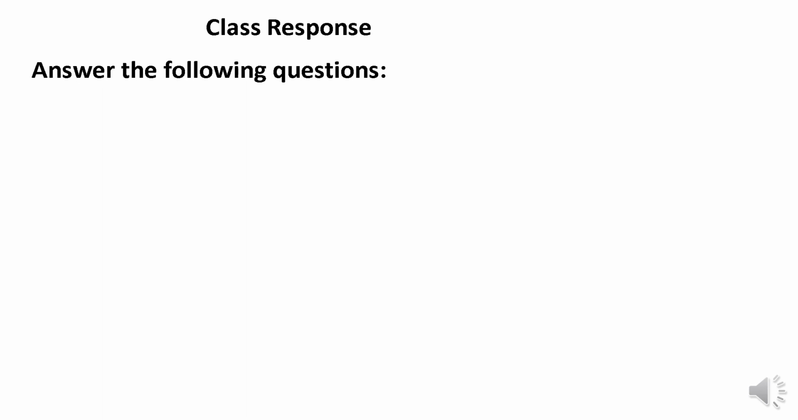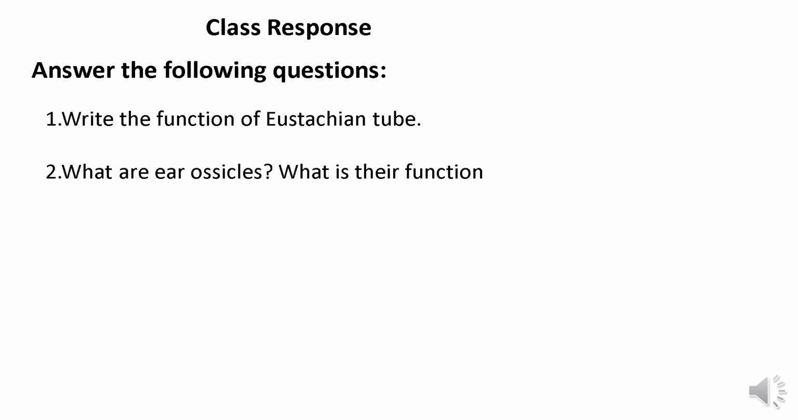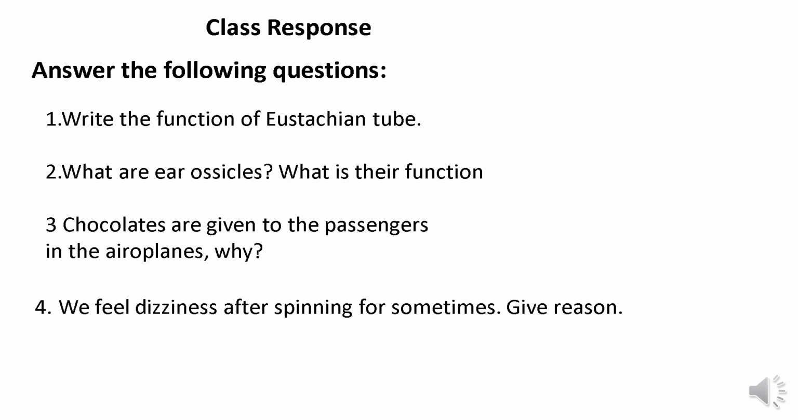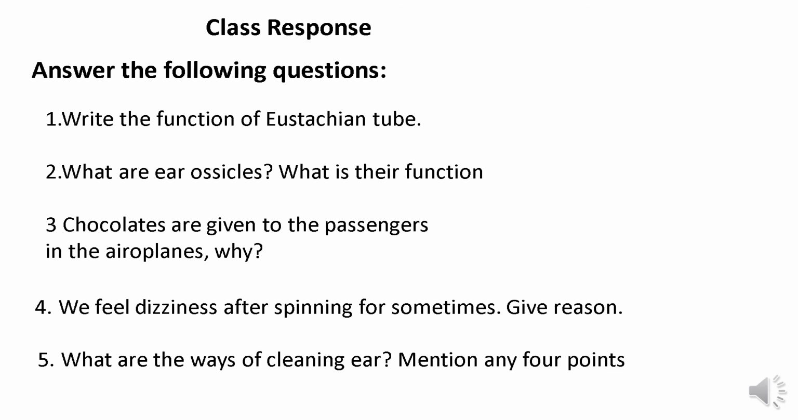Now class response. Answer the following questions. Write the function of the Eustachian tube. What are ear ossicles? What is their function? Chocolates are given to air passengers in aeroplanes. Why? We sometimes feel dizziness after spinning. Give reason. What are the ways of cleaning the ear? Mention any four points.